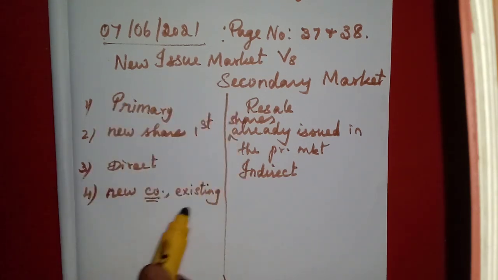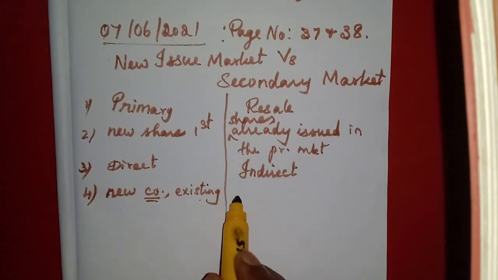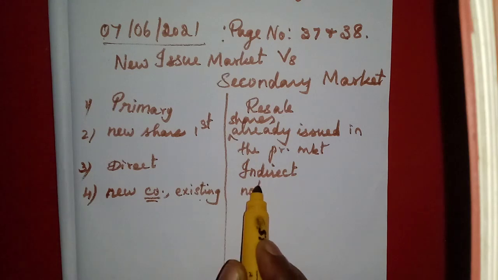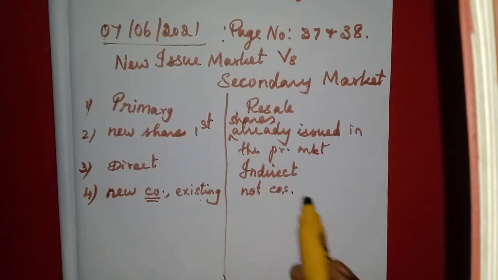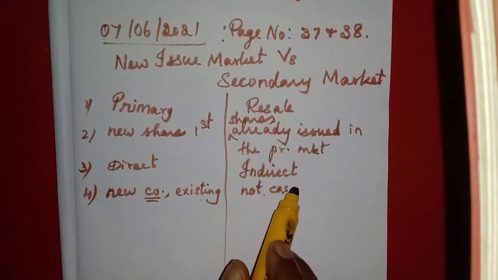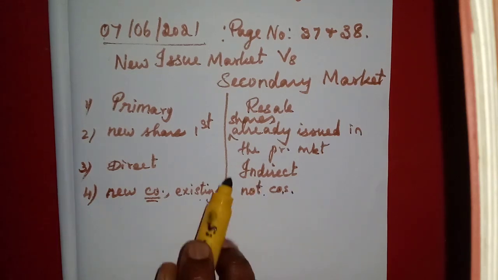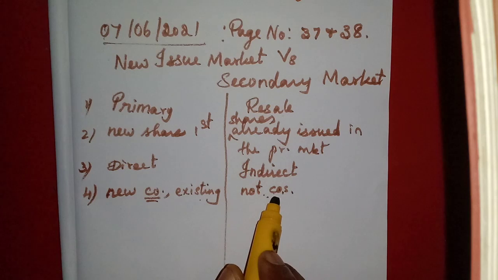But in the secondary market, the companies cannot raise funds or increase their financing. The shareholders can purchase and resell their shares.